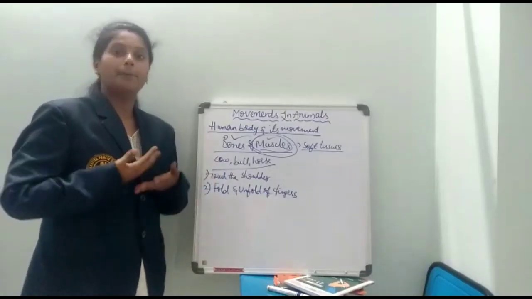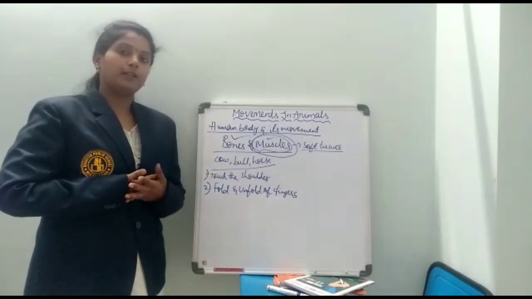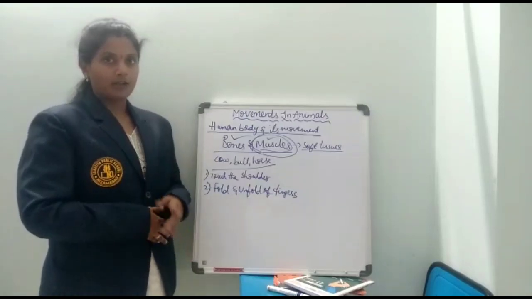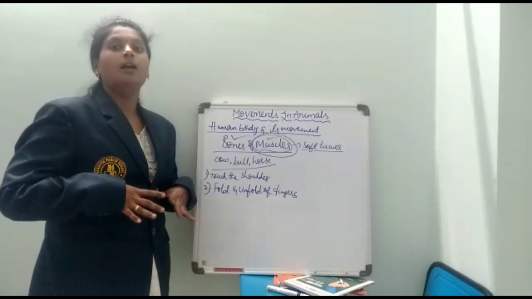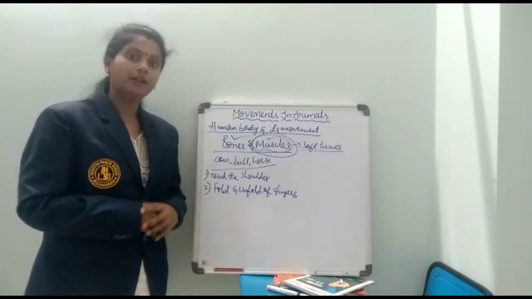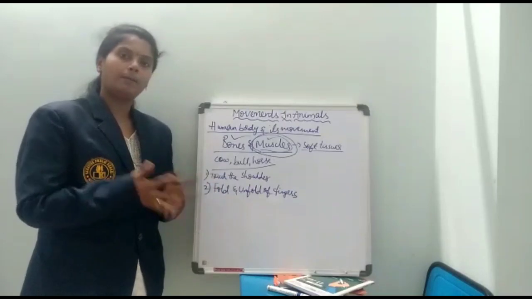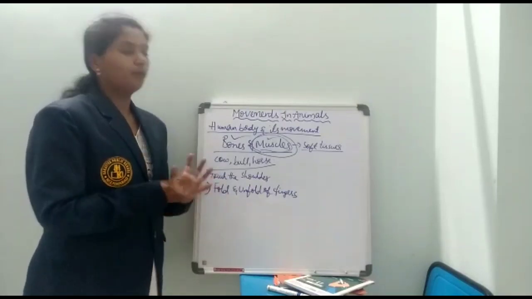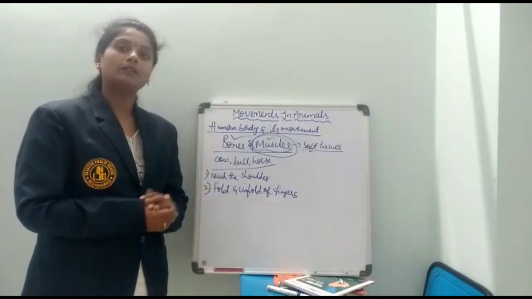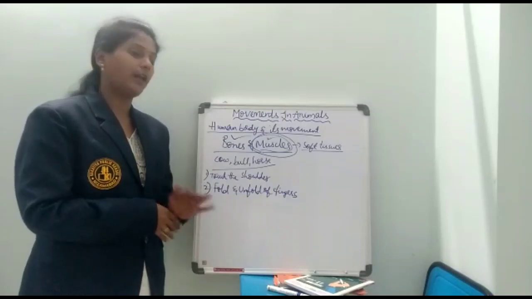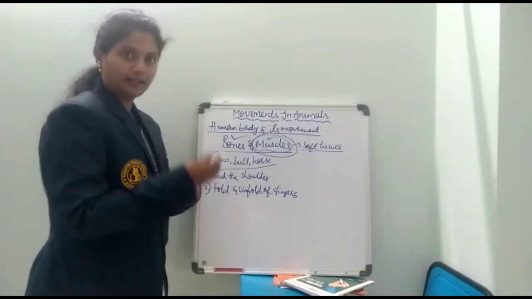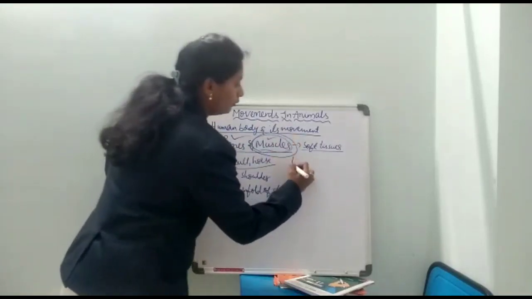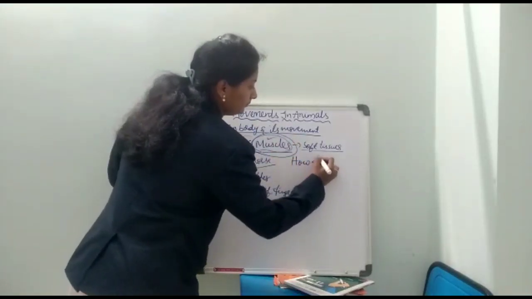And when you are breathing, you take a deep breath in and out. At that time also you can see some of the muscles in our stomach region moving up and down. In a number of cases we can see the movement of body parts with the help of the muscles. This is about the activities with muscles. Now, how do muscles work?